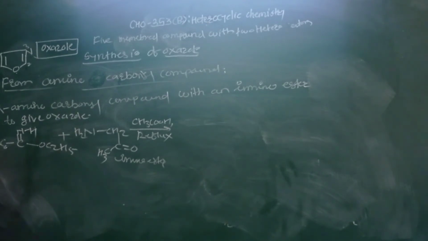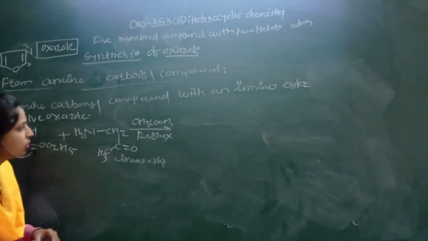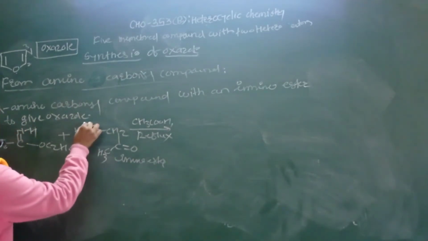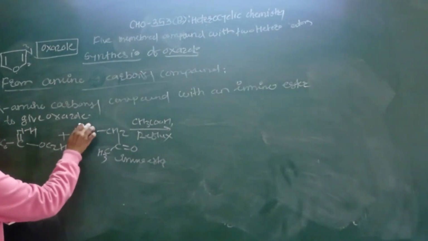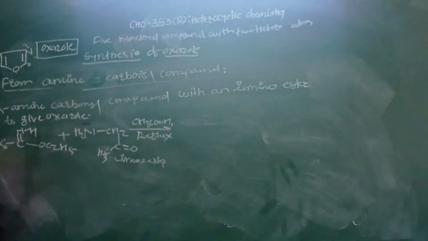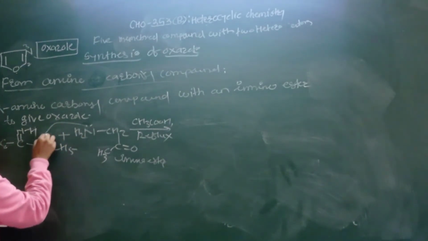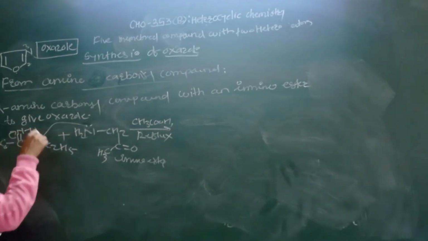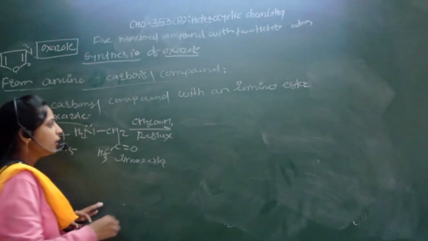Again, see here, simply the lone pair of nitrogen attacks on this carbon, this bond shifts on this nitrogen atom, so formation of the NH2 again.